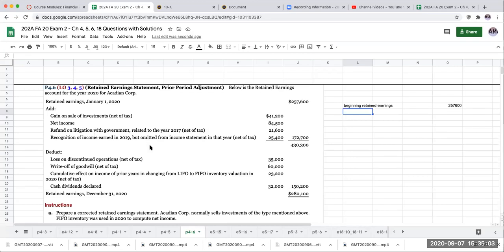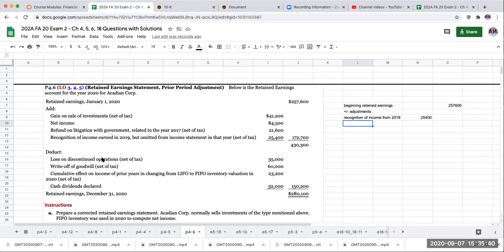Refund on litigation with the government, that would probably be other income. Recognition of income earned in 2019, but omitted from the income statement in that year, net of tax. Now that is a prior period adjustment. So basically plus or minus adjustments to income. So here, this is going to be 25,400. That is, in fact, a prior period adjustment, and it's also being shown net of tax.